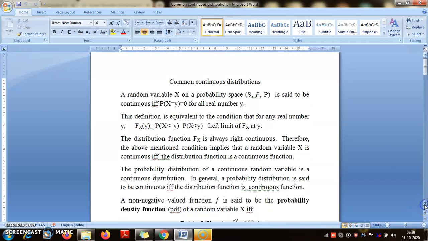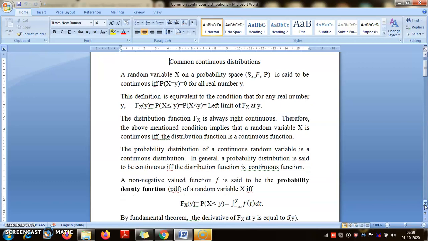So first of all, let us understand what we mean by a continuous random variable. A random variable is continuous if probability X equal to y is 0. That is, if you are assigning 0 probability to point sets. Now if the underlying sample space is finite, that cannot happen, because when the underlying sample space is finite, then if we assign 0 probability to each and every outcome, the sum of those probabilities will be equal to 0, which will violate the second axiom, which is that probability of S is equal to 1.